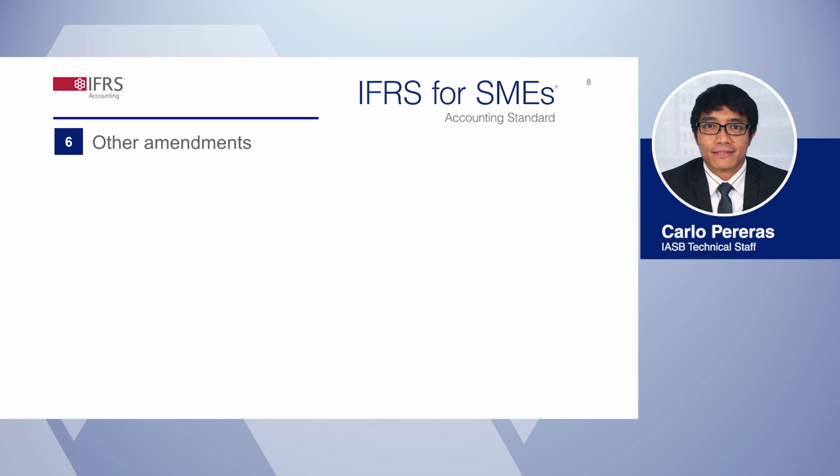Now let's move to the last set of amendments we will cover in this webcast. We will examine 8 amendments. The first relates to the initial recognition of bearer plants discussed in Section 34, Specialized Activities. At initial recognition, bearer plants that can be measured separately from produce without undue cost or effort, initially and on an ongoing basis, shall be accounted for as property, plant, and equipment, instead of as biological assets.